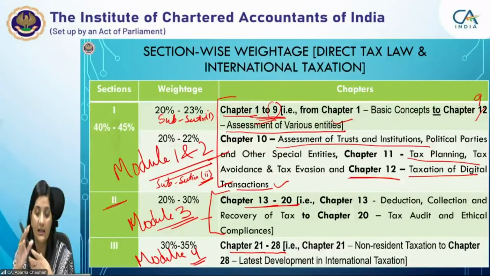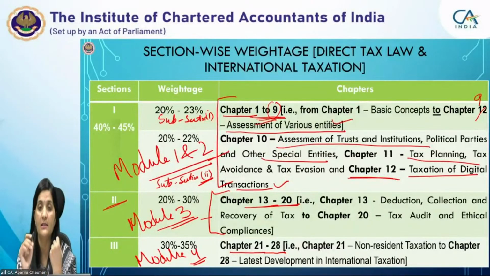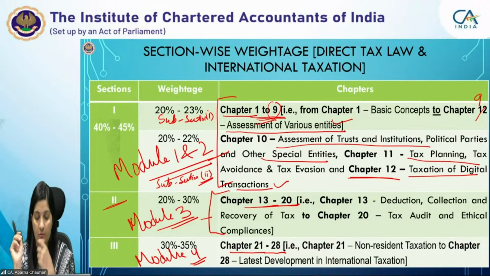And special entities here means REITs, real estate investment trusts, and so on. REITs, investment funds, securitization trusts are also covered in chapter 10 itself, right? Then tax planning, tax avoidance and tax evasion contains the provisions of GAAR also, right? Then what is covered in chapter 12? This is equalization levy. Then VDA is covered in chapter 12.